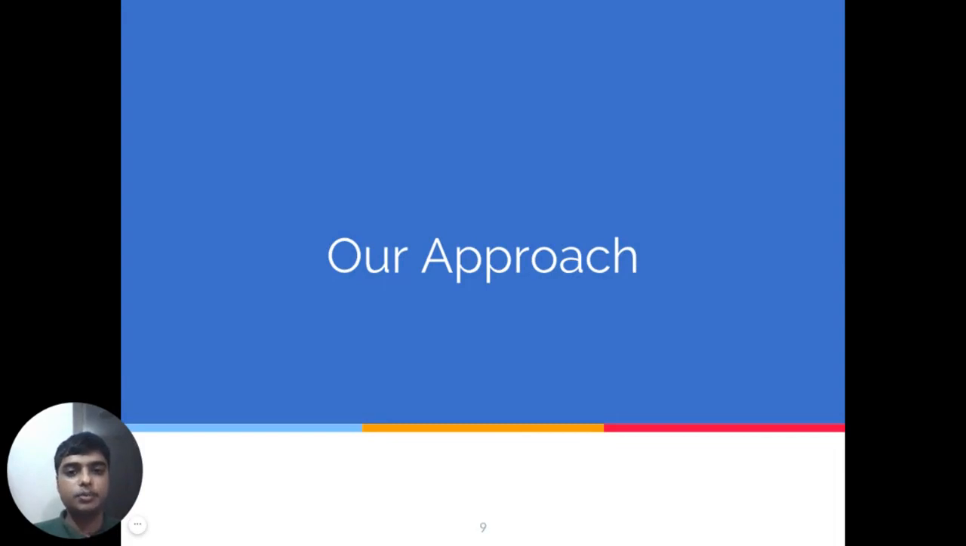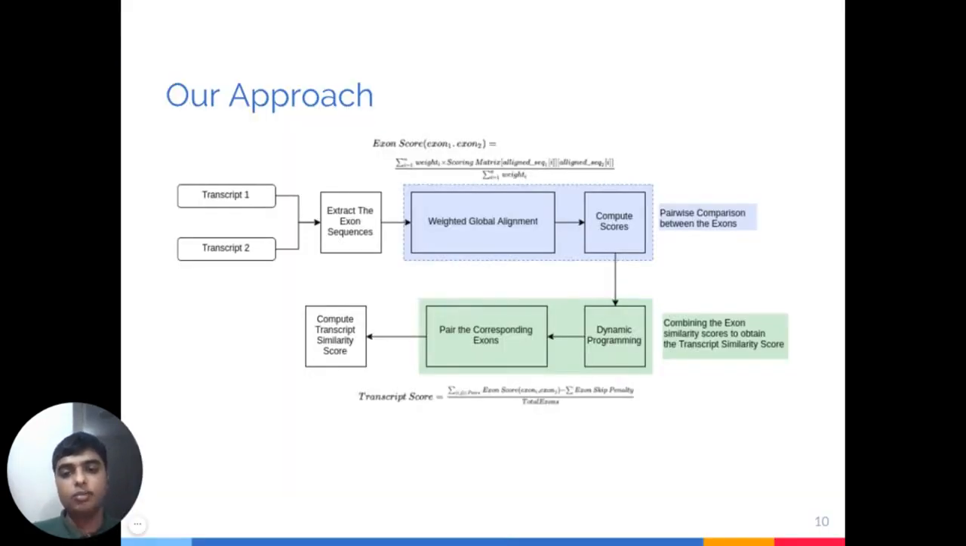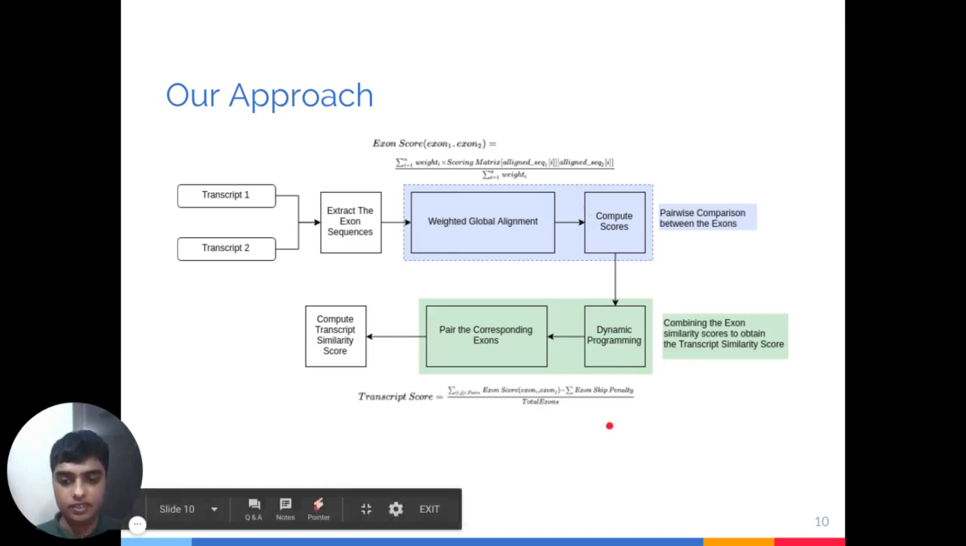Now I will briefly explain the approach we followed. We developed an algorithm to rank the transcripts, which is illustrated in this flow diagram. Our algorithm starts by taking two transcripts. Next, we extract the exon sequences of the transcripts. Then we perform a pairwise comparison between the exons. We perform a weighted global alignment and compute the scores using this formula. Next, we combine all the exon similarity scores using dynamic programming with this formula, and finally we obtain the transcript similarity score.